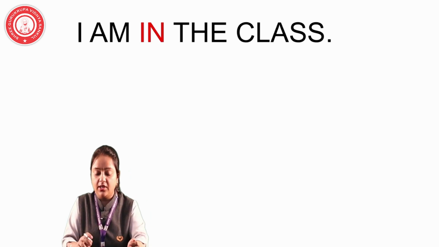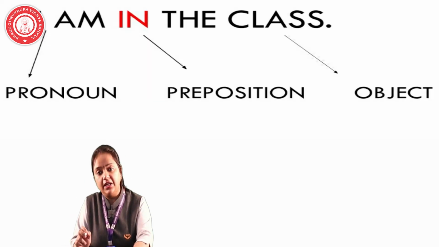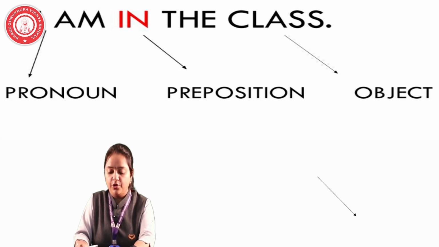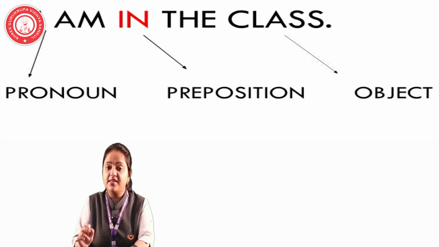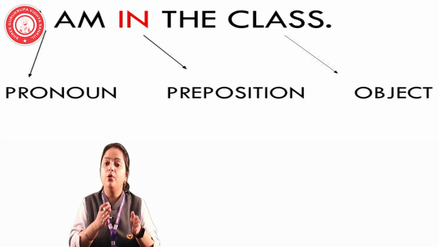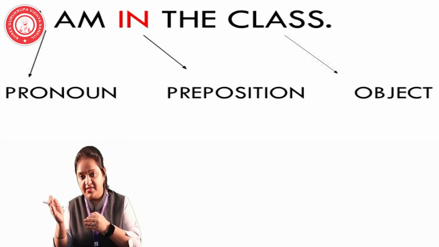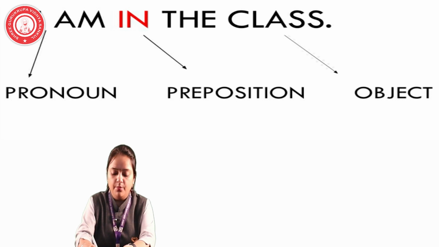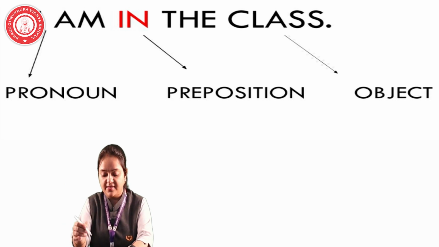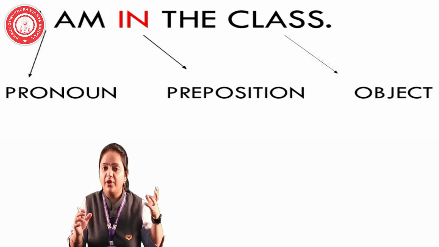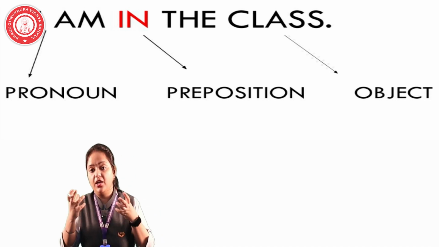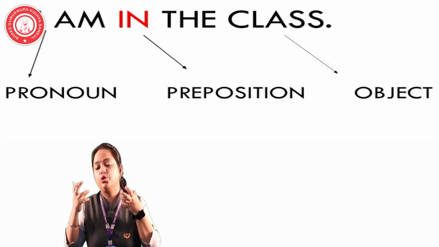Now just see with the example, I am in the class. I repeat the sentence, I am in the class. Now what is I here? I is a pronoun. Just as I said, it shows the relationship between a noun or a pronoun with the other parts of the sentence. So I is a pronoun and class is the object, the other part of the sentence. And what relationship is it showing? Where am I? I am in the class. So the preposition is in. It is showing my position.